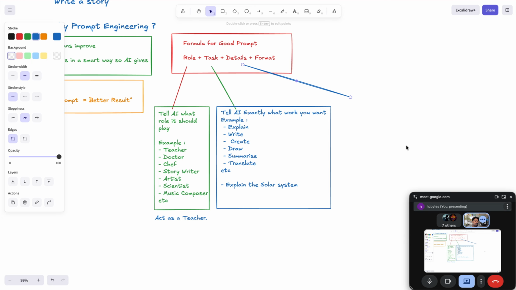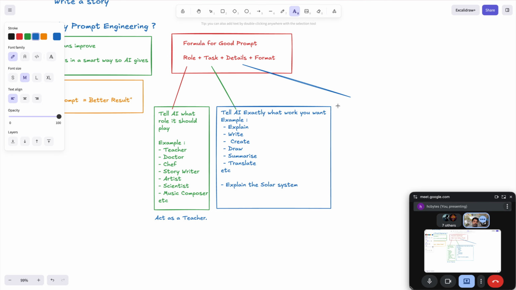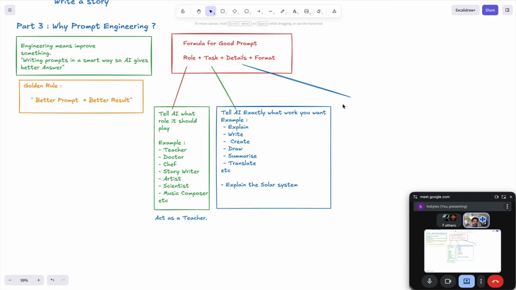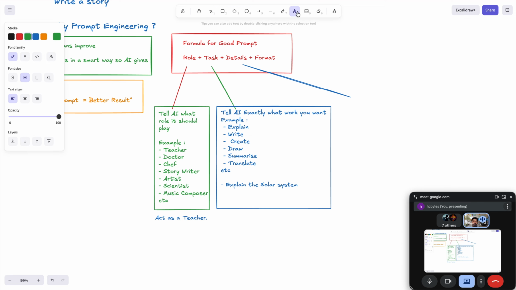So now detail. What is detail? We understand about the task. Now I want to tell AI explicitly about the details, to give more details so AI understands better.